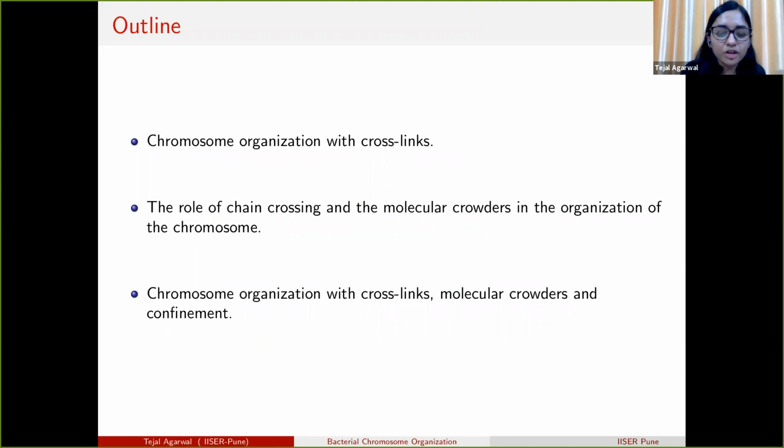So this is the outline of my talk. Firstly, I'll talk about the chromosome organization with crosslinks, which I choose from the Hi-C contact map, and then compare it with the randomly chosen crosslink set. Next, I will study the role of chain crossing and the molecular crowders. These terms I will explain later as I go along. And at the end, I combine all the effects and the cylindrical cell confinement and see how the organization is changed.